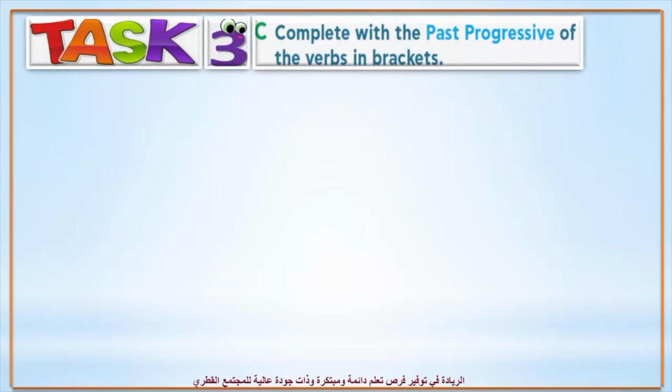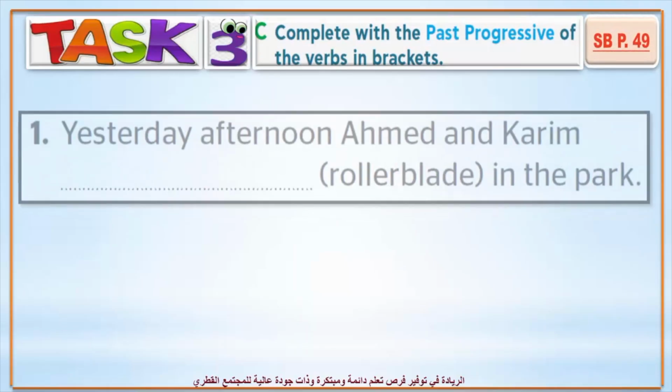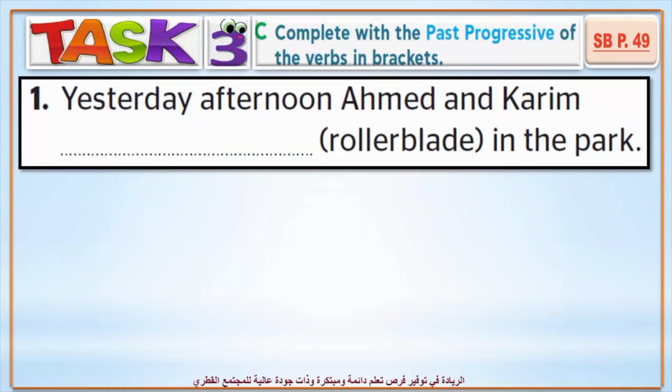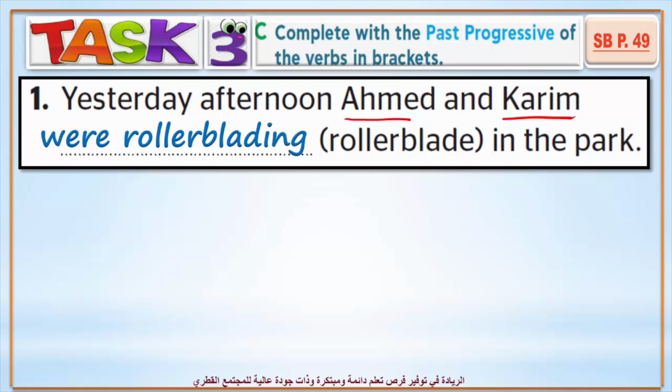And it is in your book. Complete with the past progressive of the verbs in brackets. Student book, page 49 again. I want you to read the sentence carefully and decide whether you're going to use was or were and the verb plus ing. Here we have Ahmed and Kareem. Singular or plural? Very good, plural. So we say were rollerblading.